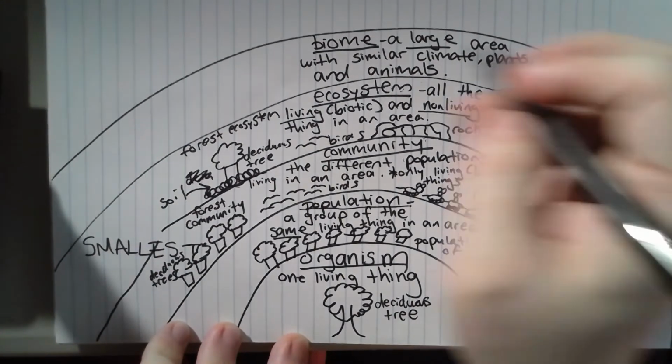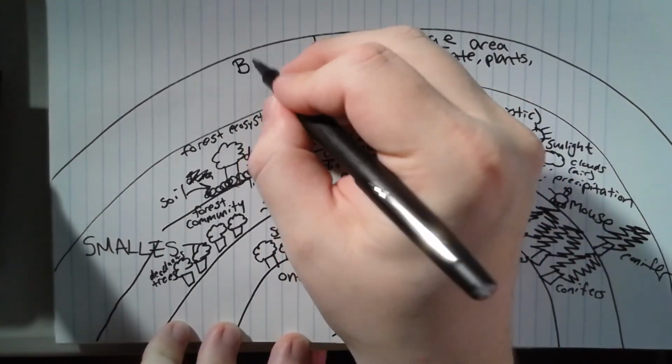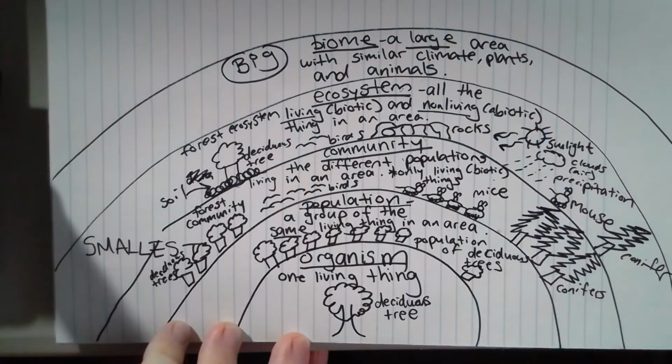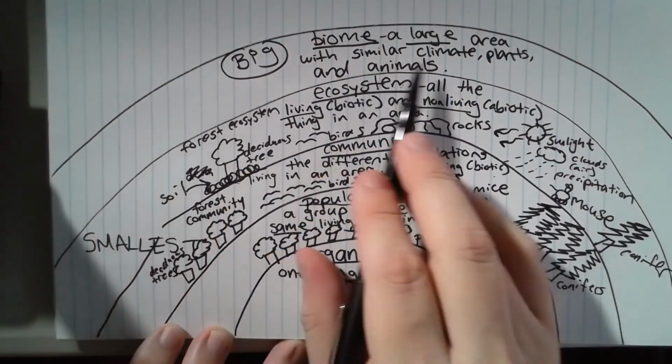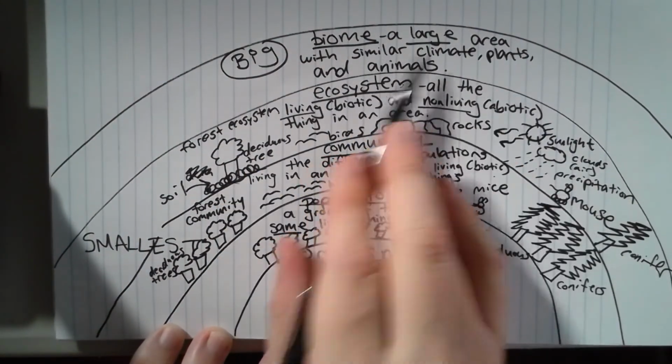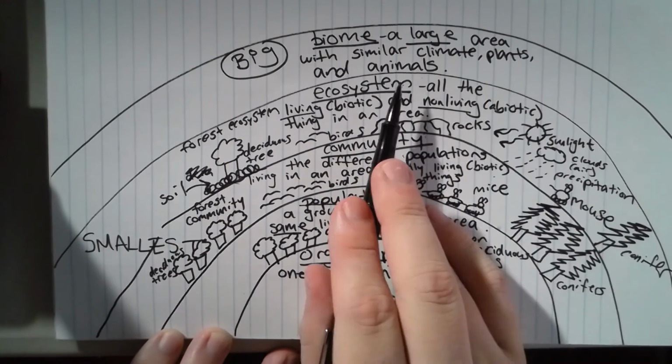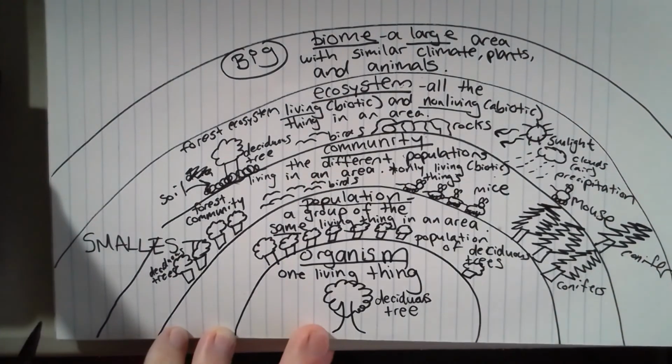Okay? And the thing about biomes is they're big. Okay? Biomes are big. Okay? Un bioma es grande. Es una área grande con clima, plantas y animales parecidos.